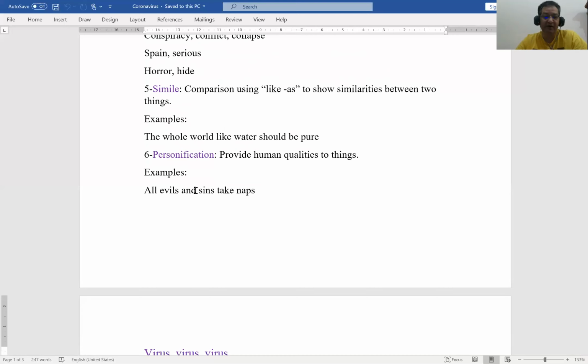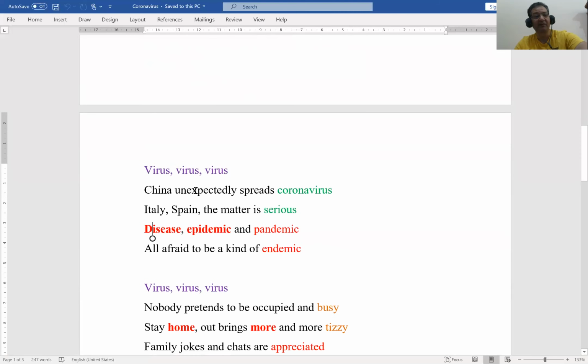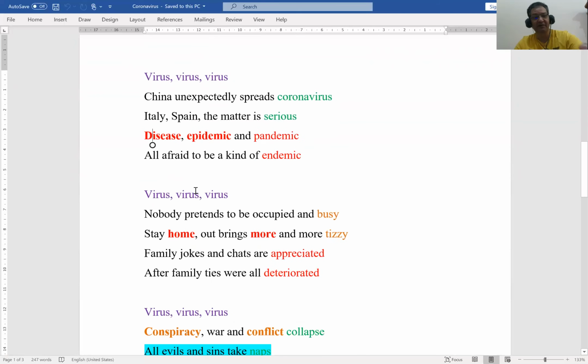Before I created my poem, coronavirus, I collected all this data. I focused on these poetic devices before I started, collected my data, and made my first draft. Then I started to write the poem. Let's read the poem together.